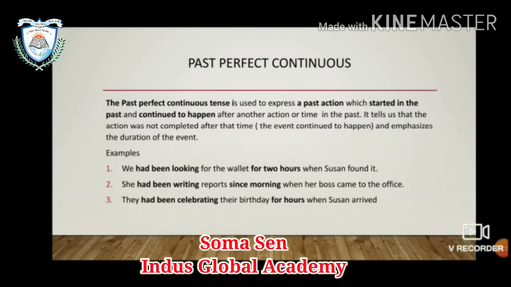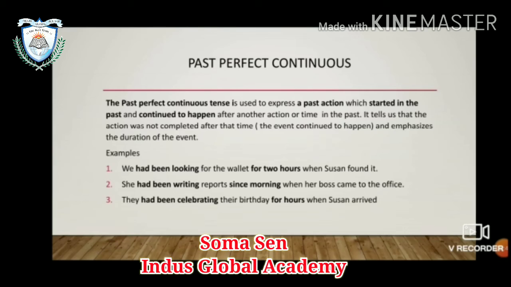So the action had been continuing for some time in the past. It continued to happen after that time. You started an action, you continue to carry on that action. You started looking for the wallet, right?